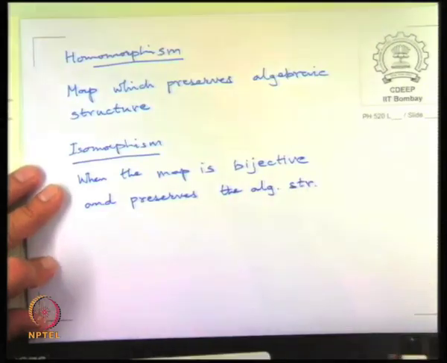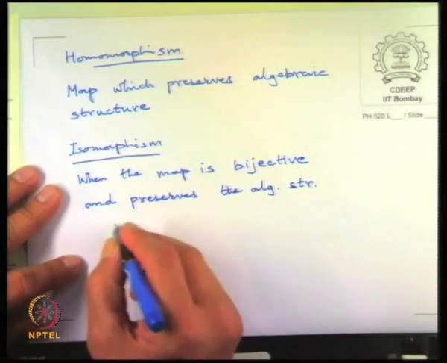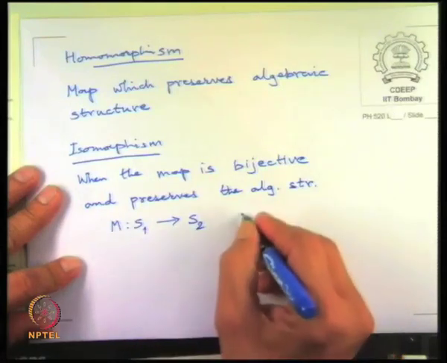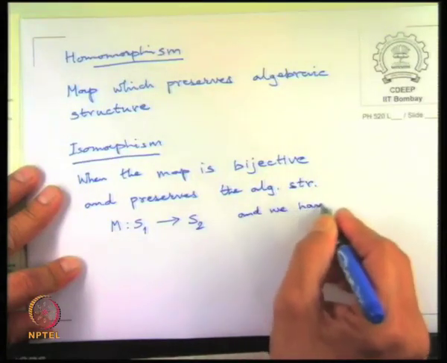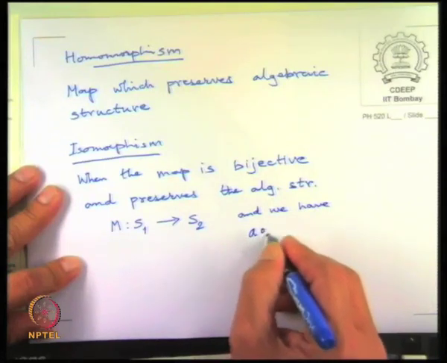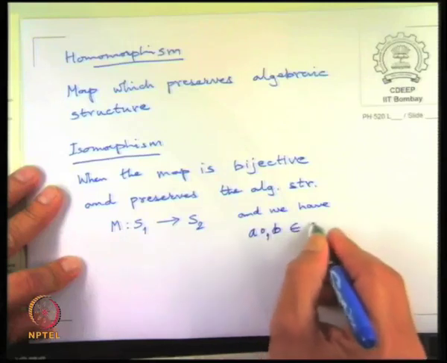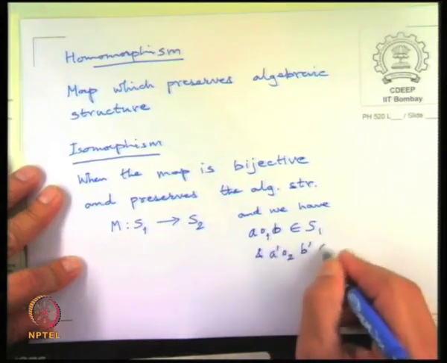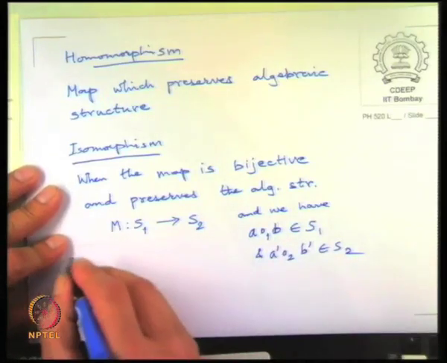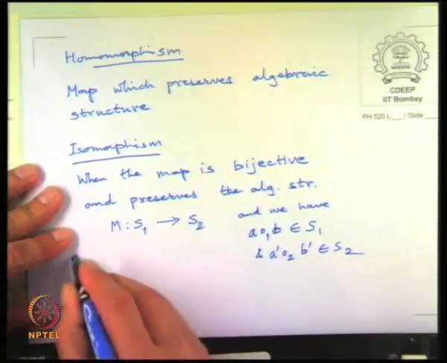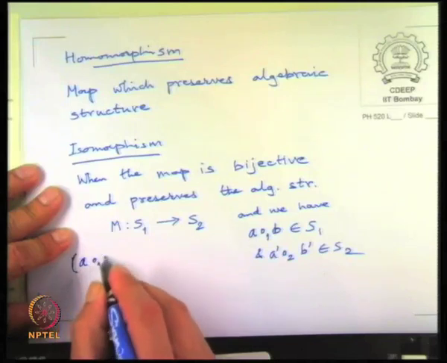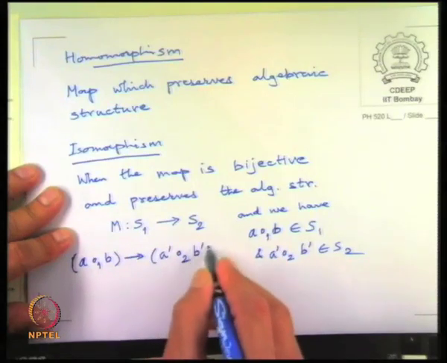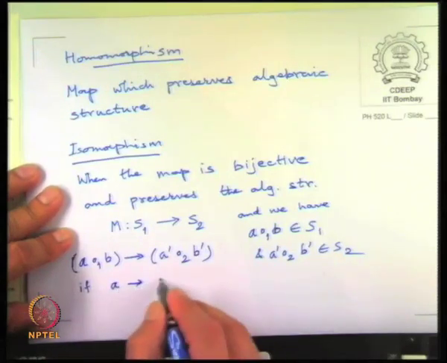So I guess I didn't say it more specifically. What is meant by preserving algebraic structure is that if I have a map from S1 to S2 and we have algebraic structures, A ∘1 B in S1 and A prime, B prime in S2, then M is such that, so we need some notation, A ∘1 B gets mapped exactly into A prime ∘2 B prime if A maps to A prime and B maps to B prime.